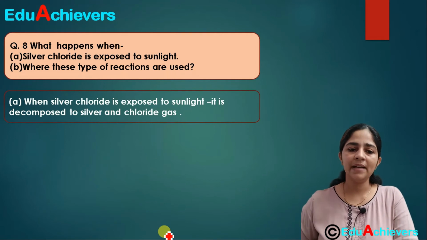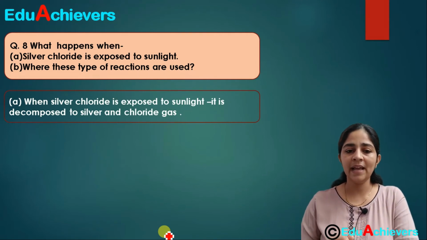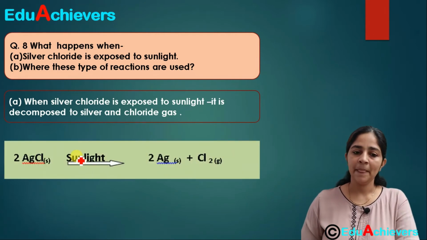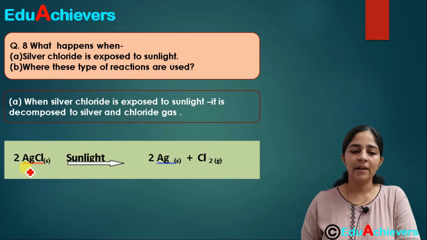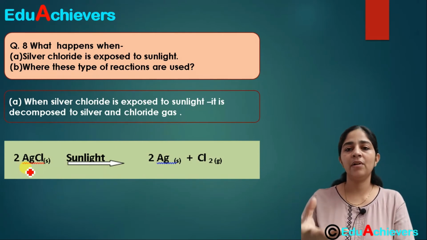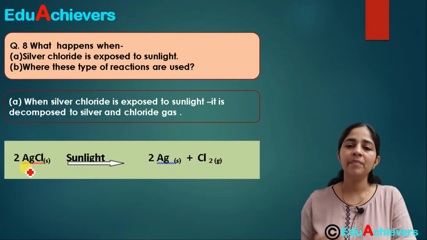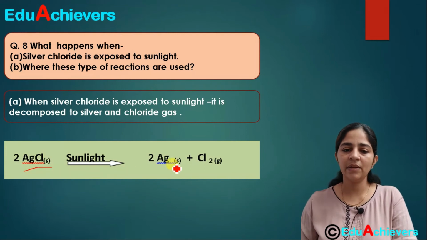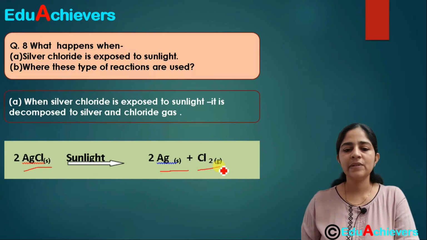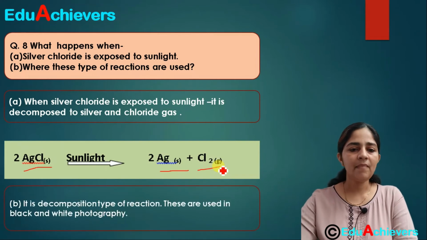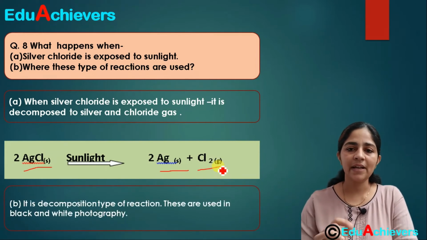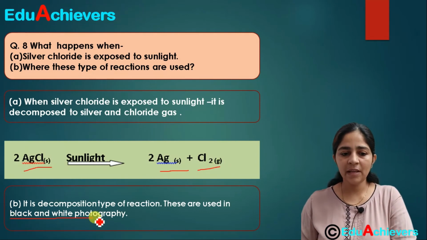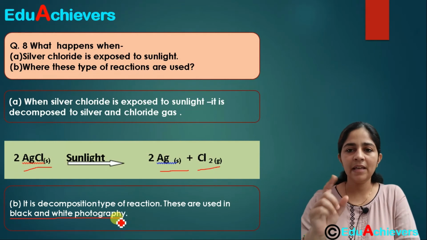Okay, so the first part is, that when silver chloride is exposed to sunlight, it decomposes to silver and chlorine gas. The reaction which takes place is this. This is a photosensitive reaction, or the reaction which takes place in the presence of sunlight, because the energy is absorbed from sunlight. Okay, so this AgCl breaks down into Ag and Cl2 gas. Right? Where these types of reactions are used? These are used in black and white photography. Okay, so if there is something particular about any reaction, keep that in mind.